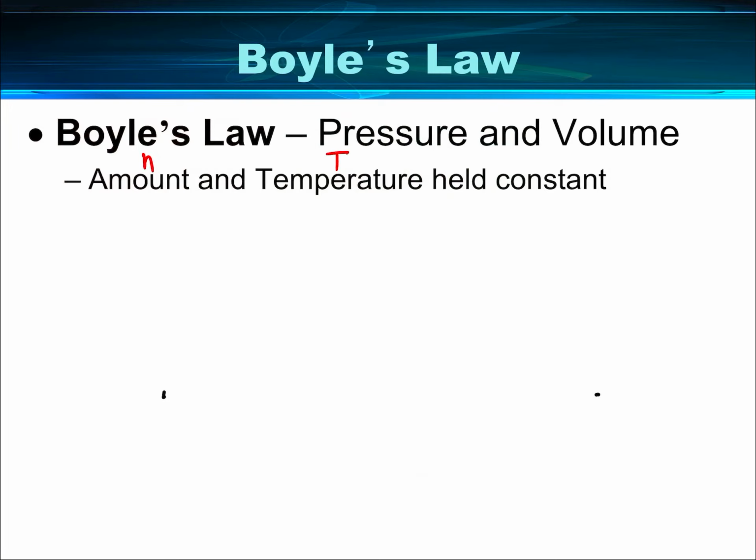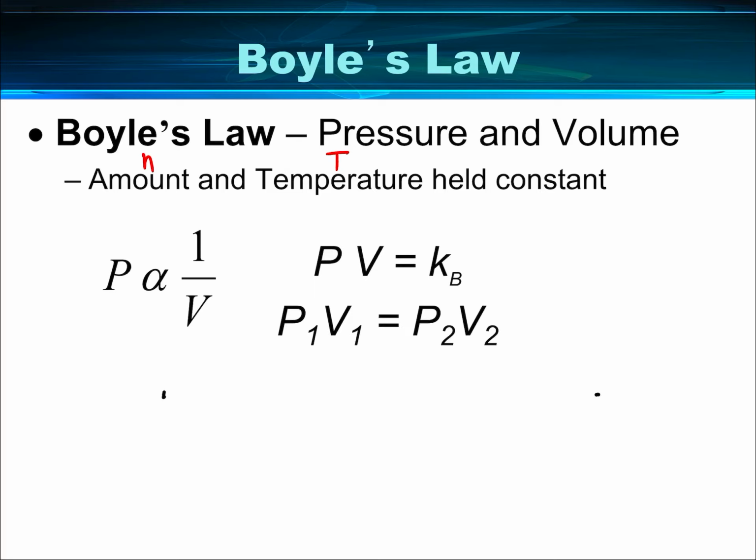In this one, the amount and the temperature will be held constant, so they won't be part of the problem, right? We're just looking at numbers of pressure and volume. Okay. So pressure and volume are inversely proportional, and our actual law here is P1 V1 equals P2 V2. This is Boyle's law.